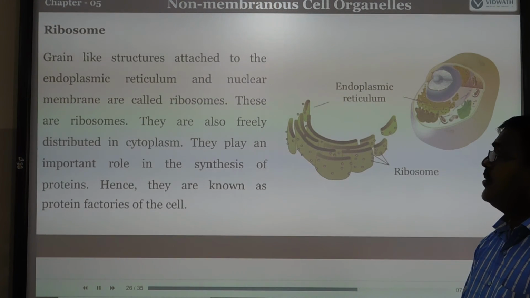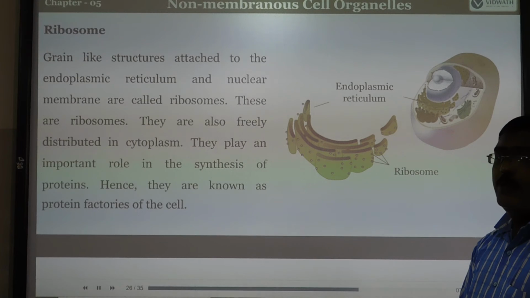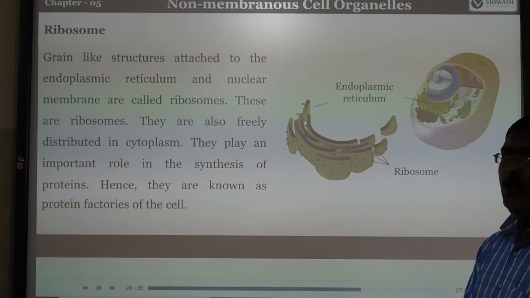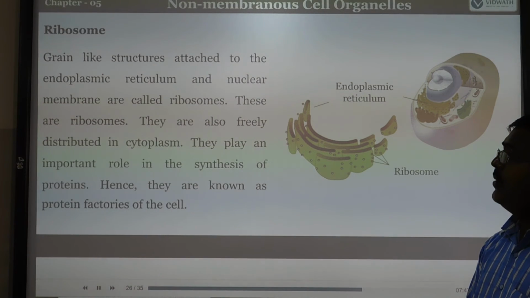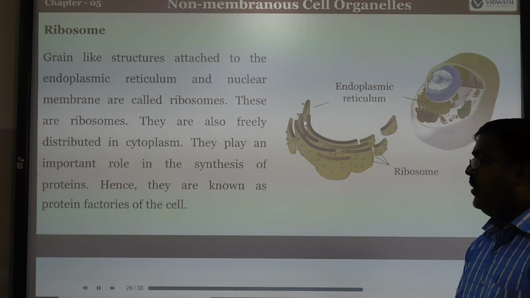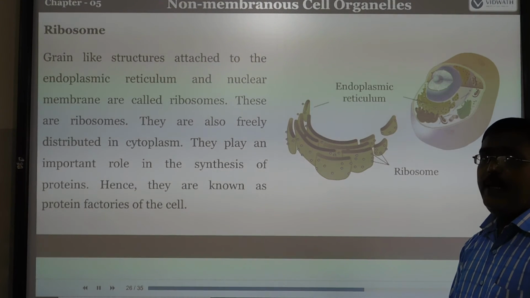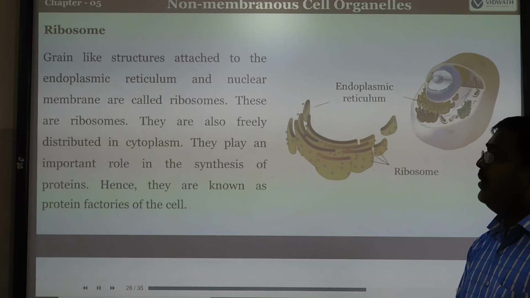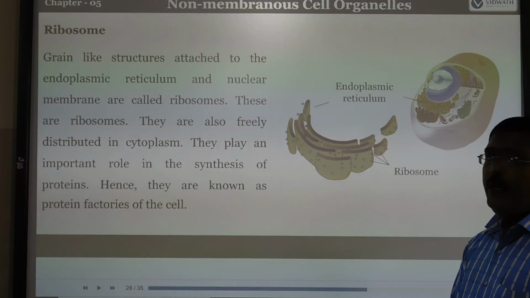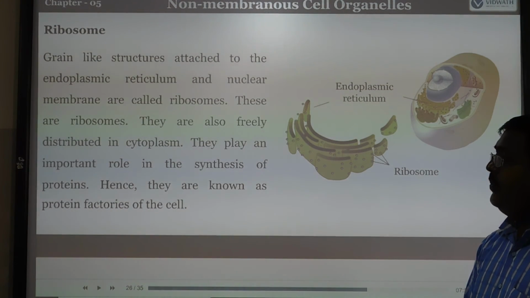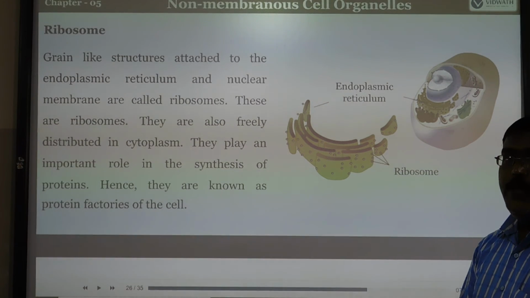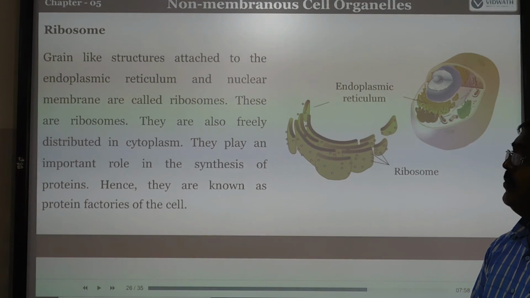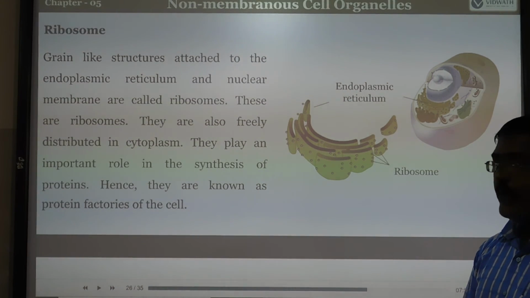Next one is ribosomes. What is the meaning of ribosomes? Where do we find them? Some granule-like structures which are attached to the endoplasmic reticulum and nuclear membrane are called ribosomes. These are also freely distributed in the cytoplasm. They play an important role in protein synthesis. Hence we record ribosomes as the protein factory of the cell.